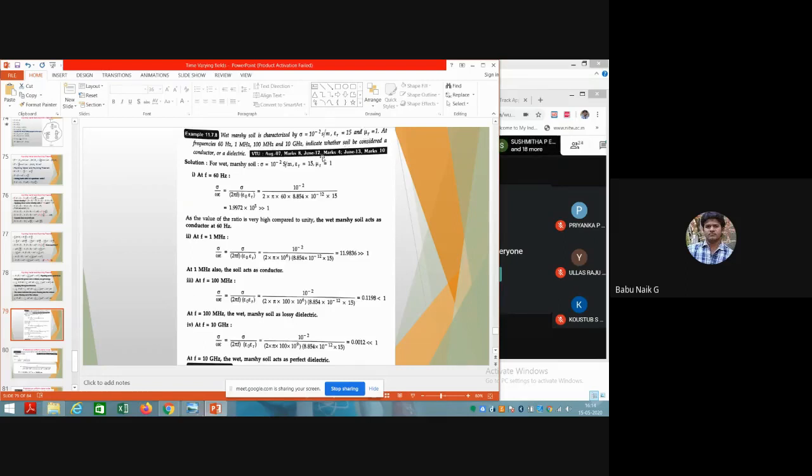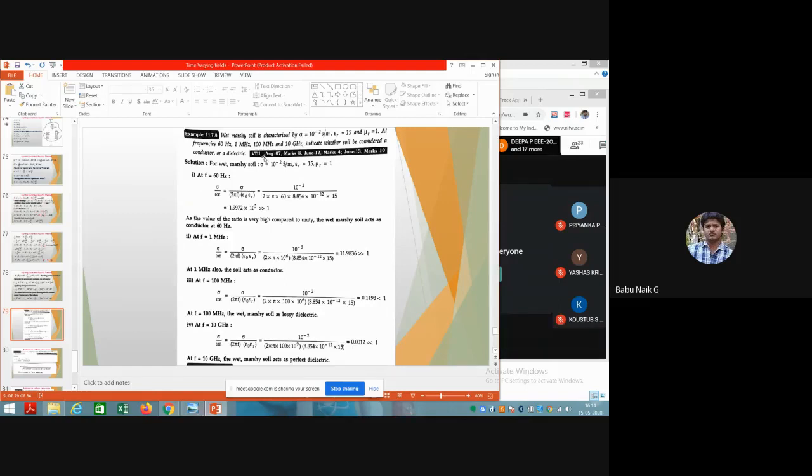In this problem they only mention the epsilon r and mu r values. If they are not given, we need to choose the medium based on the problem, and how the waveform is going to travel. So now let us take the given data first: conductivity 10 to the power of minus 2 Siemens per meter, epsilon r equal to 15, mu r equal to 1.